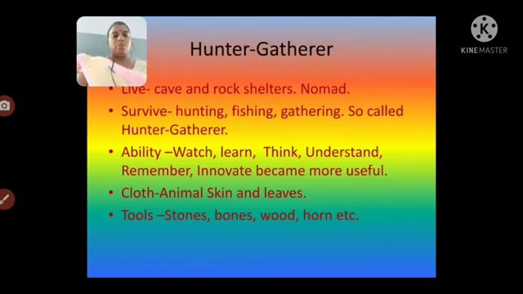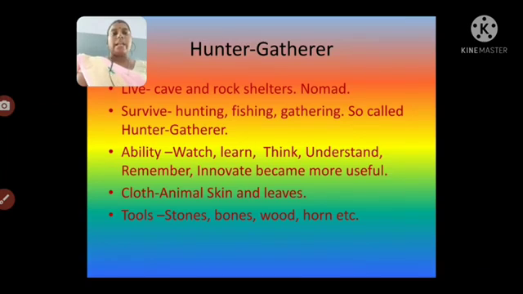The Paleolithic man was known as a hunter-gatherer because he was hunting and gathering things. He lived in caves and rock shelters. He was a nomad, roaming here and there. He had no place to live in. He was searching for food and roaming all places. He survived by hunting, fishing and gathering whatever he got from the places, so he is called a hunter-gatherer.